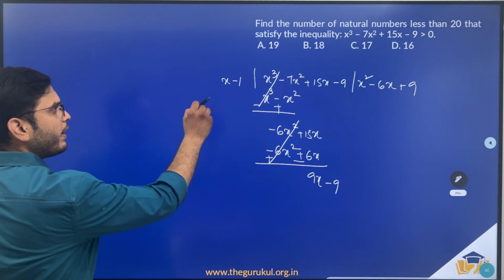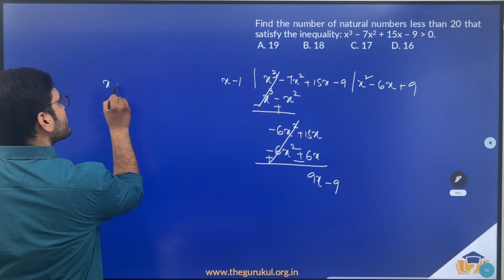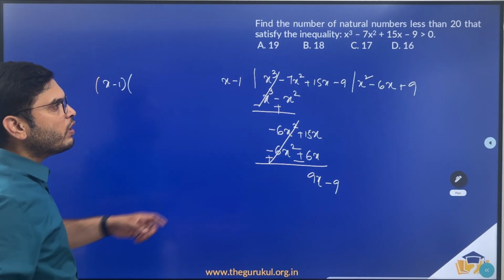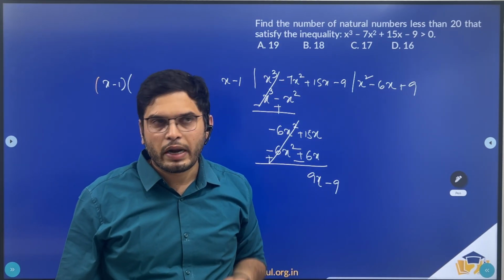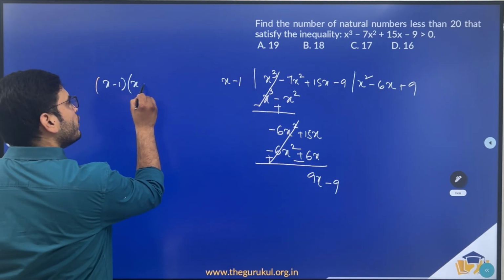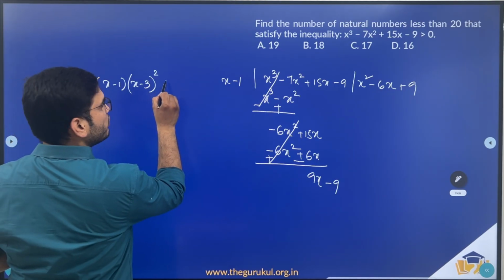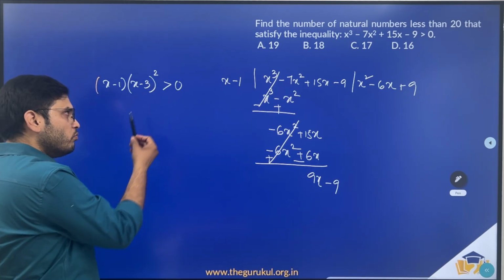So we have x cube minus 7x square plus 15x minus 9, which can be written as x minus 1 into (x square minus 6x plus 9). Now what is x square minus 6x plus 9? It is nothing but x minus 3 whole square. So this is the expansion of x minus 3 whole square. So x minus 1 into x minus 3 whole square should be greater than 0.